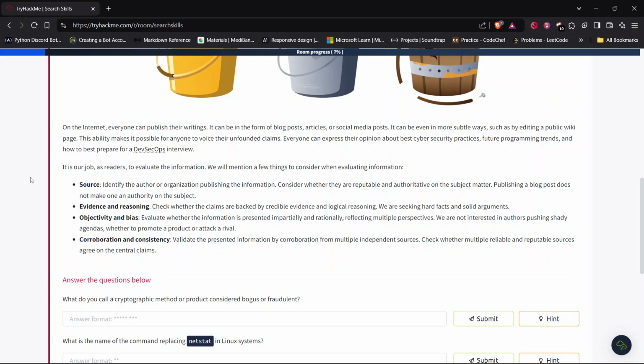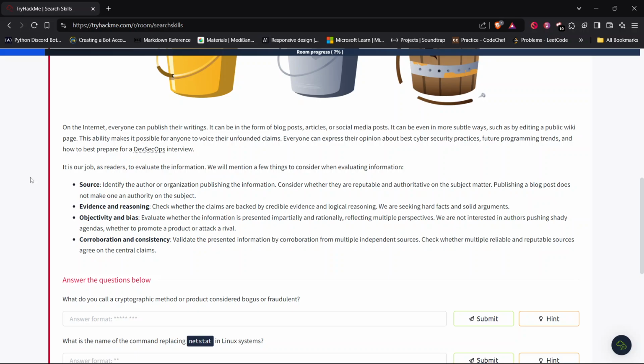The first is source. Identify the author or organization publishing the information. Consider whether they are reputable and authoritative on the subject matter. Publishing a blog post does not make one an authority on the subject. Next, evidence and reasoning. Check whether the claims are backed by credible evidence and logical reasoning. We are seeking hard facts and solid arguments.